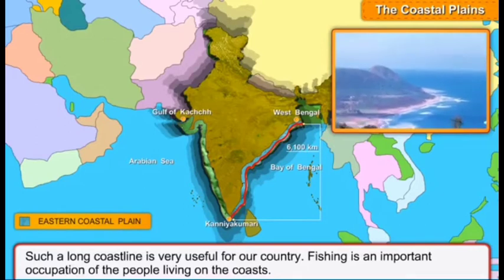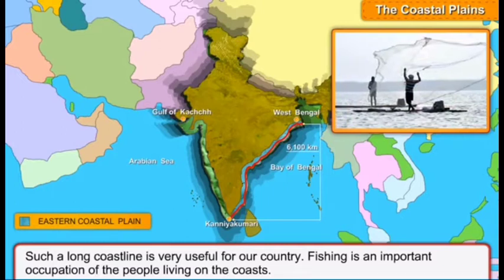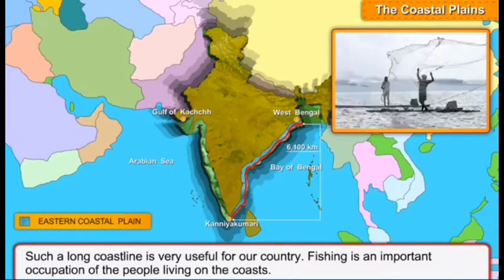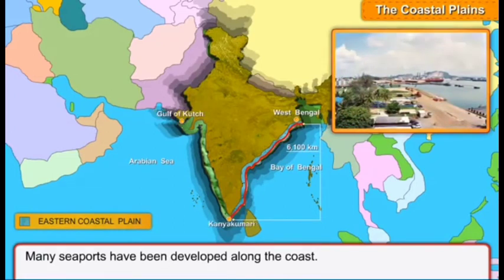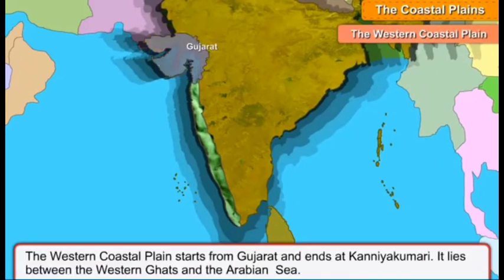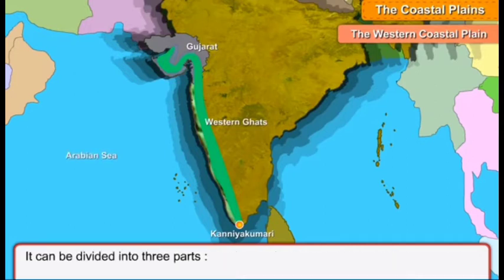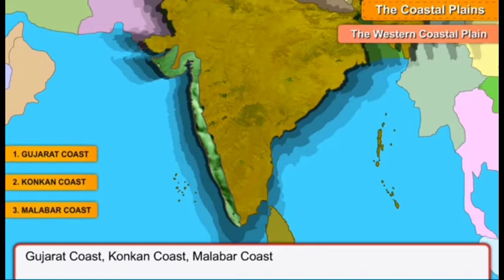Such a long coastline is very useful for our country. Fishing is an important occupation of the people living on the coasts. Many seaports have been developed along the coast. The Western Coastal Plain starts from Gujarat and ends at Kanyakumari. It lies between the Western Ghats and the Arabian Sea. It can be divided into 3 parts: Gujarat coast, Konkan coast, and Malabar coast.